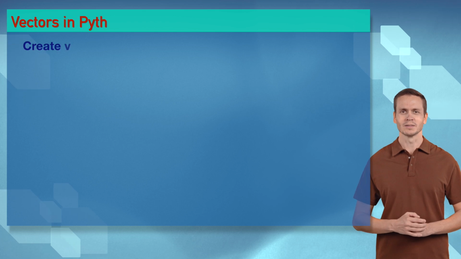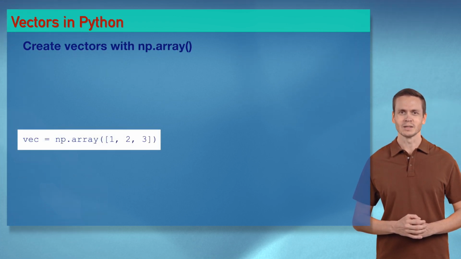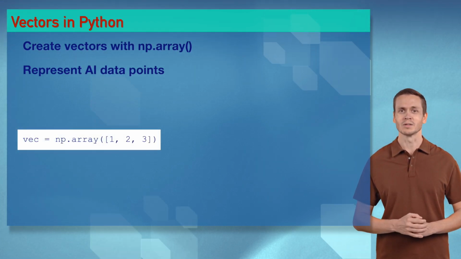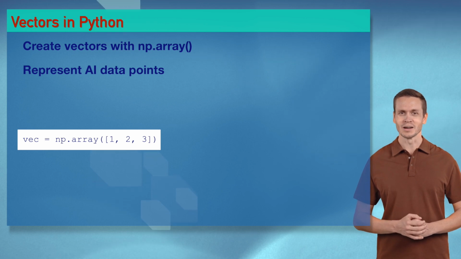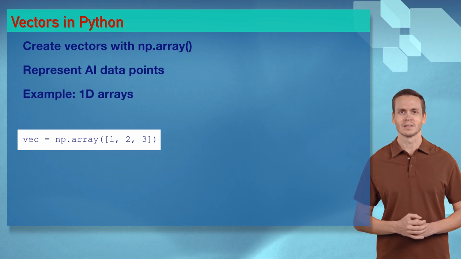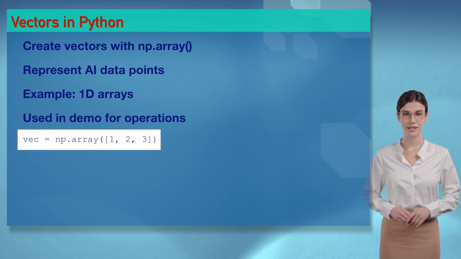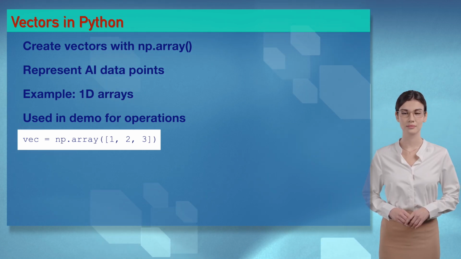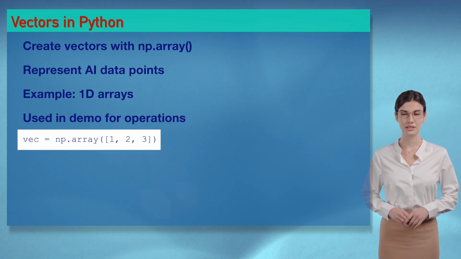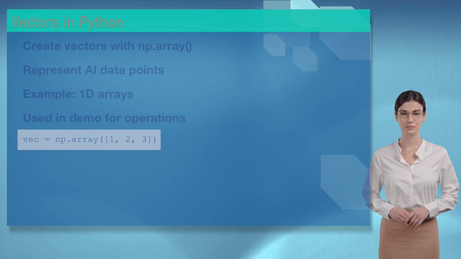Yo, wizards, np.array([1, 2, 3]) creates vectors like a hotline for Sophia, representing AI data points. It's a vector party. Let's drop this code beat and vectorize some magic. You're vectorizing my heart, Ethan. Wizards, vectors represent AI data points. Try it in our demo. It's like building blocks with passion.